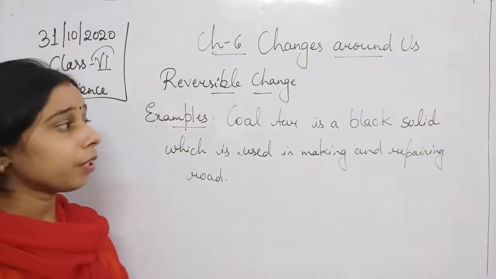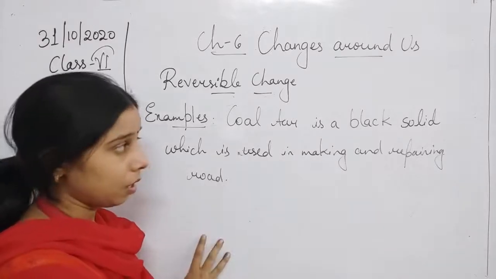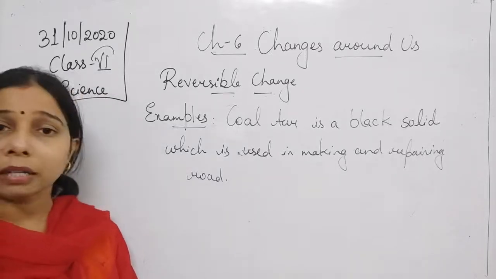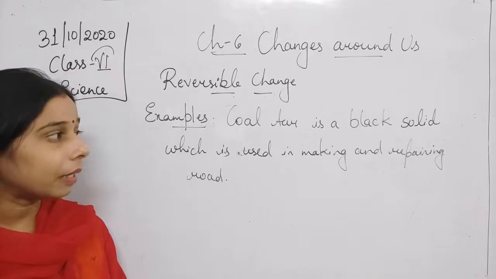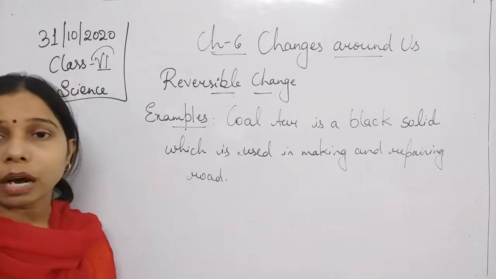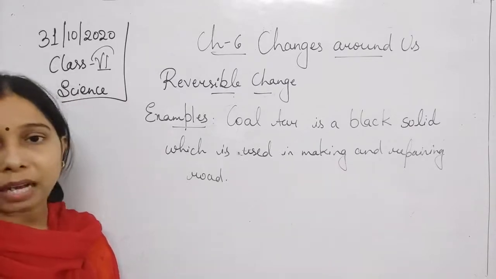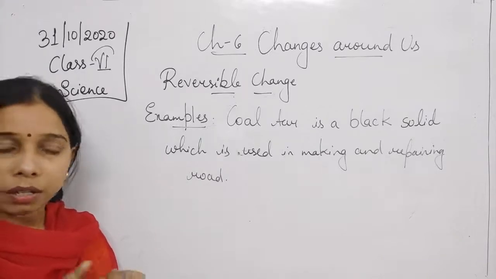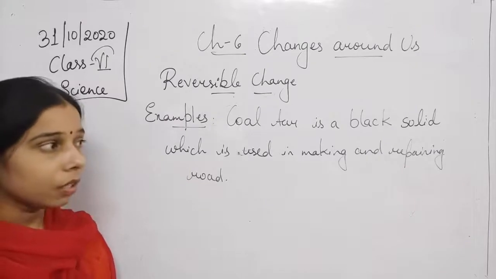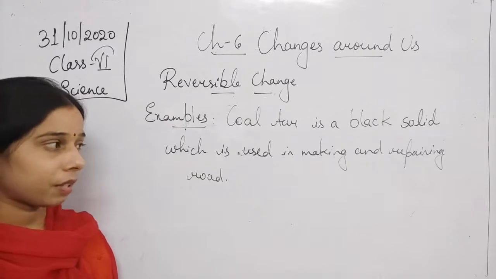So first of all, how is it used for making the road? At first it is heated. When it is heated at a very high temperature, this coal tar melts, and it becomes liquid coal tar. Now this melted coal tar is placed over the road, so that it will cover the rough or unrepaired surface of the road.